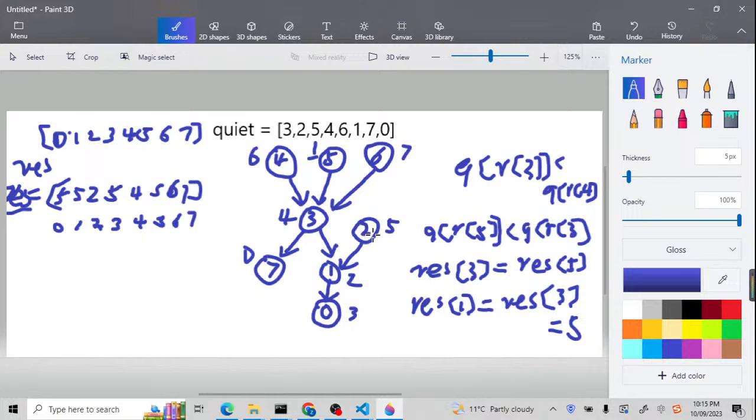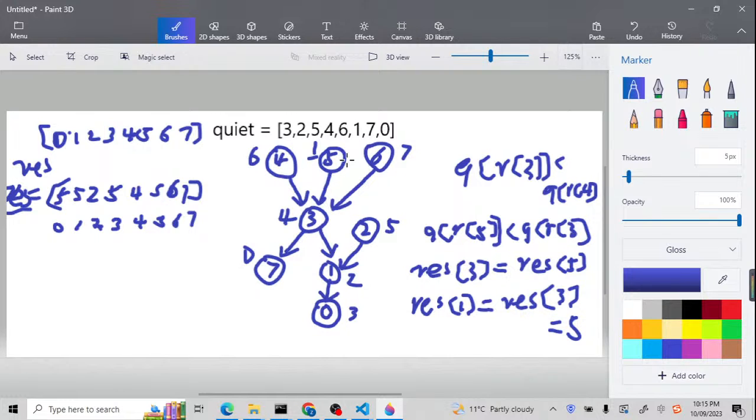What about not 2? So the not 2 also means person 2. There's no person that is even more quiet than this not 2, so it will return itself, which will be 2. And for 3, similarly, it's the same. We're going to return a 5. So 4, 5, 6, and 7.